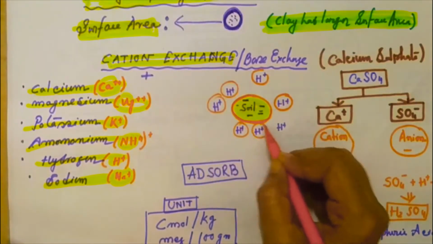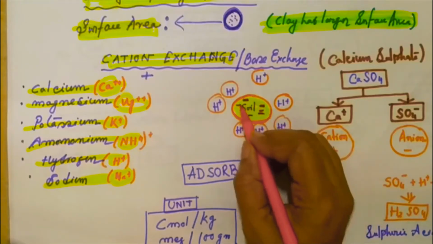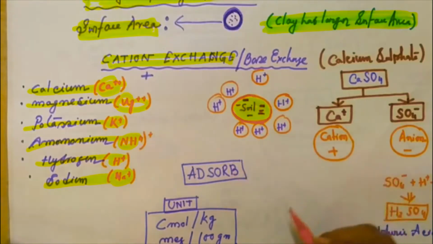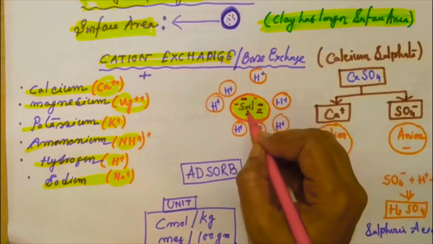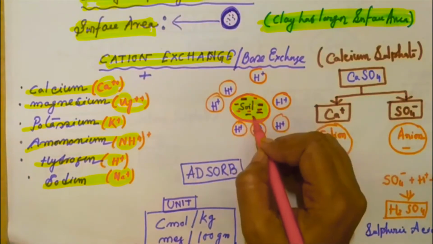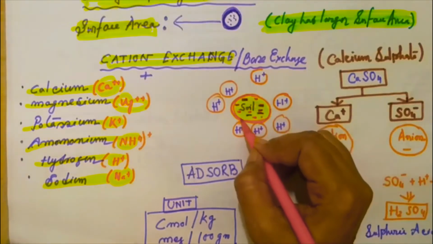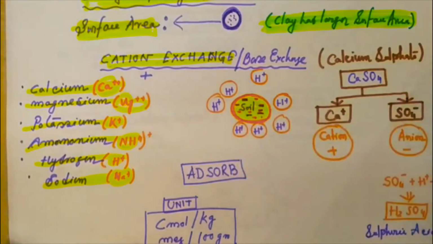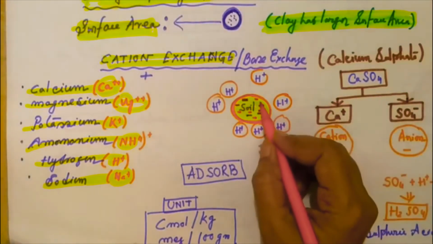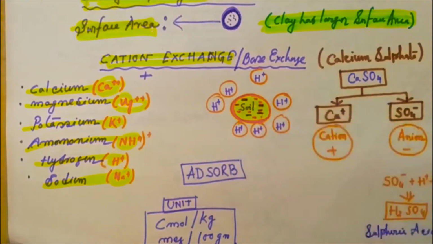These negatively charged particles attract positive charge particles, the very normal rule of nature, attracting the opposite ions. It will attract another positive ion.